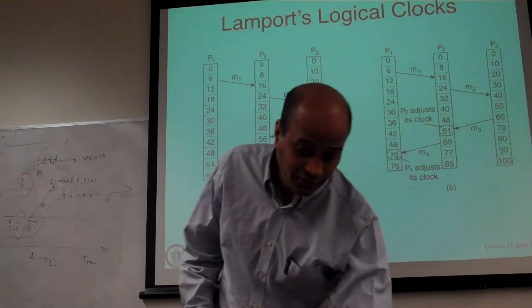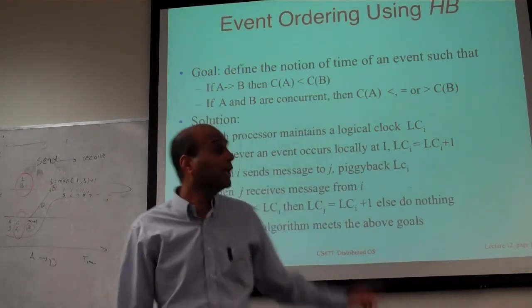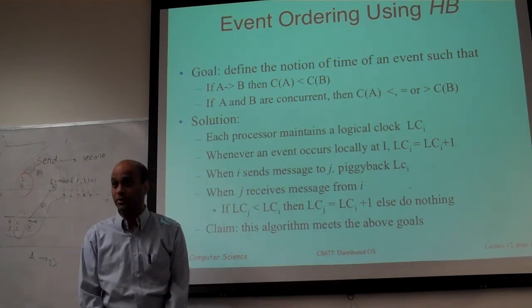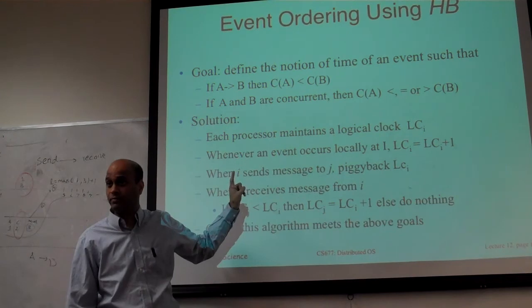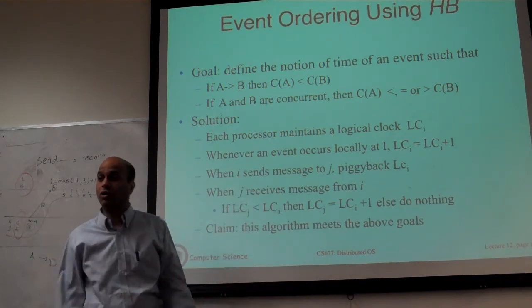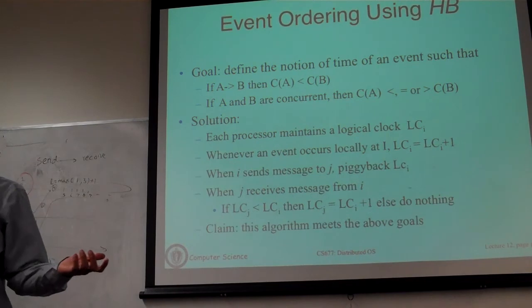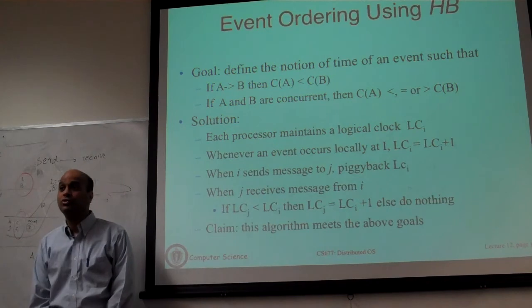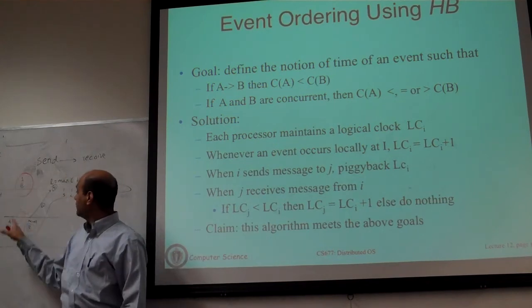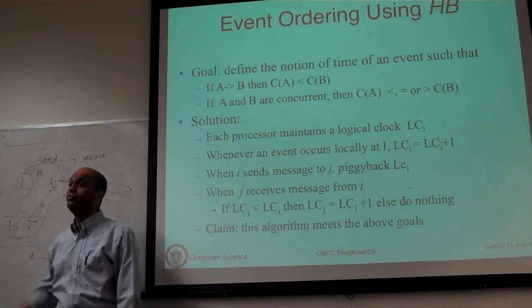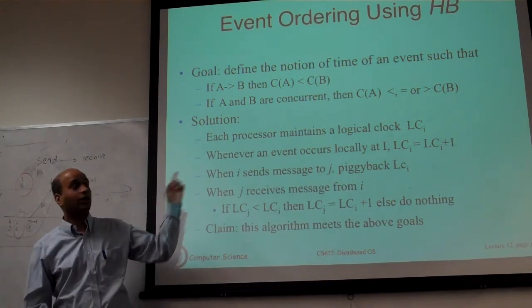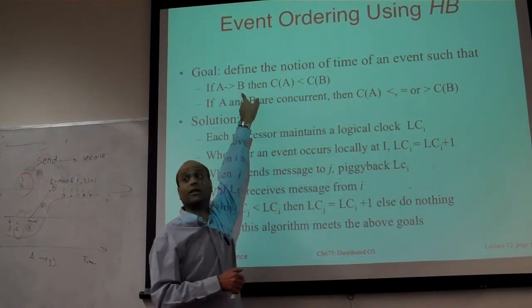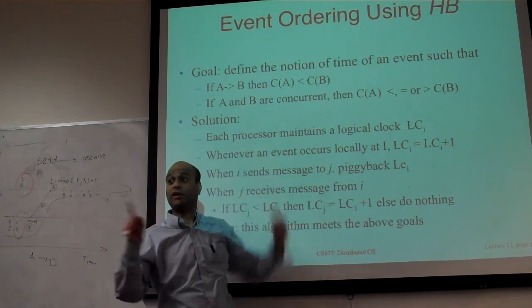What you are asking is the reverse implication, which is: if the clock value of A is less than the clock value of B, does that imply that A happened before B? That is not yet met by this clock. In other words, if I have two clock values, I simply compare them. In this case, I take B's timestamp, which is 1, and C's timestamp, which is 2. Can I say B happened before C? That is not guaranteed here, because what you want then is a reverse implication: if C of A is less than C of B, then that should imply that A happened before B. We are not there yet.